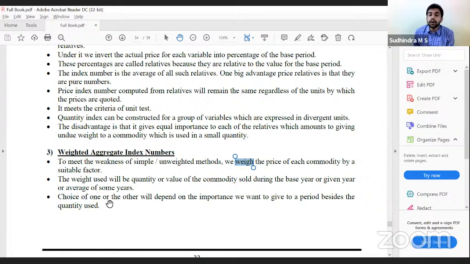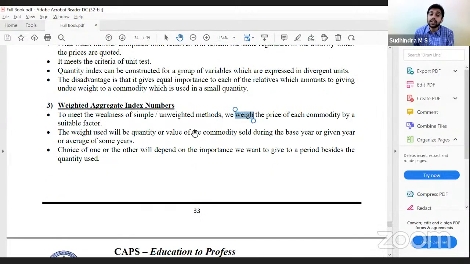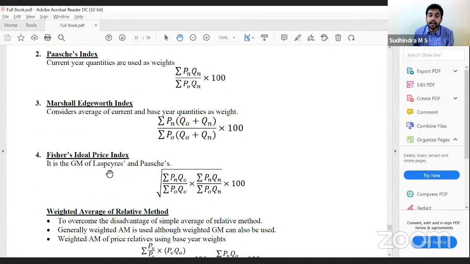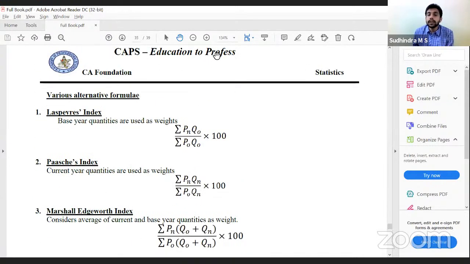Then the choice of one or the other will depend on the importance. There are various formulas: Laspeyres, Paasche, Marshall-Edgeworth, and Fisher. Laspeyres uses base year quantity, so it would be summation Pn Q0 by summation P0 Q0 into 100. Quantity would be the weight, base year quantity. Paasche uses current year quantity.